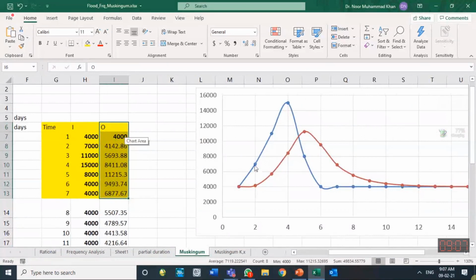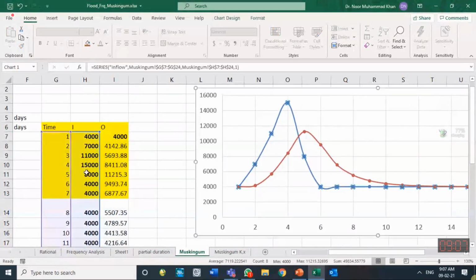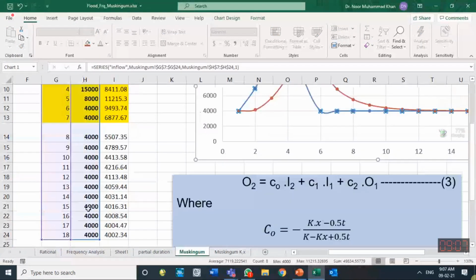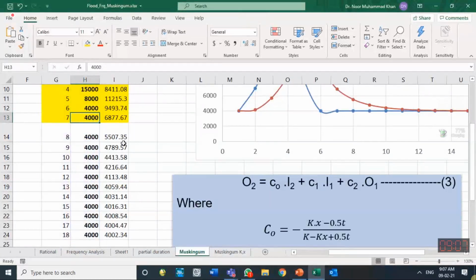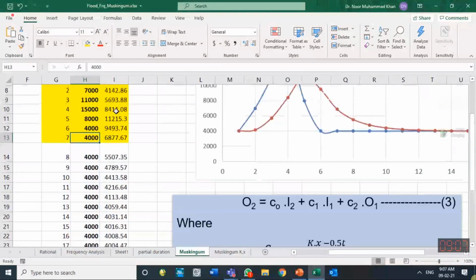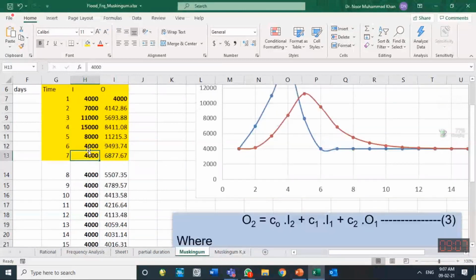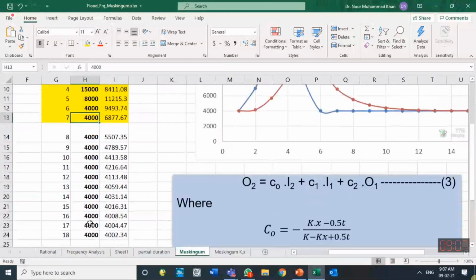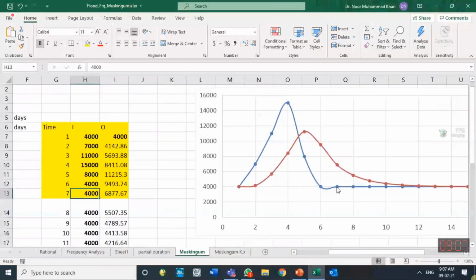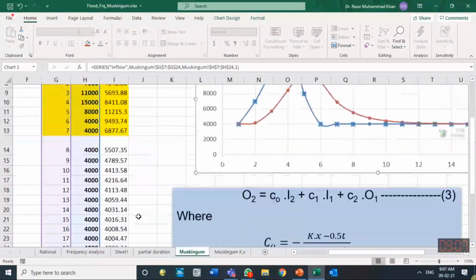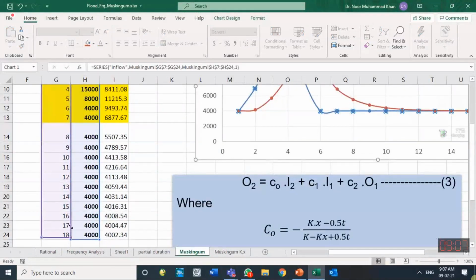Then plot this one. So this one is the initial hydrograph. I have extended this hydrograph for unlimited time. This one was given because the outflow hydrograph was still changing. I extended it with constant discharges for more time steps. So that's why this hydrograph shape is made in this way. If I plot it only for the given duration, it will become like this.